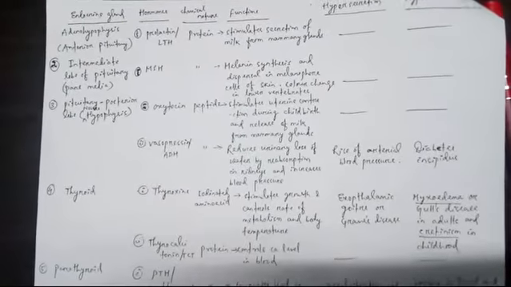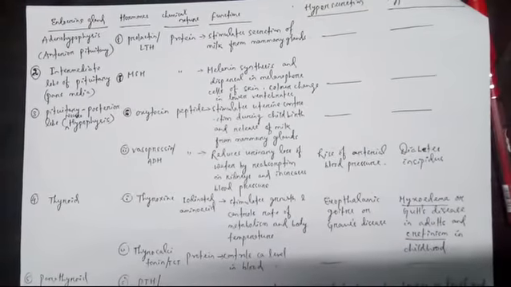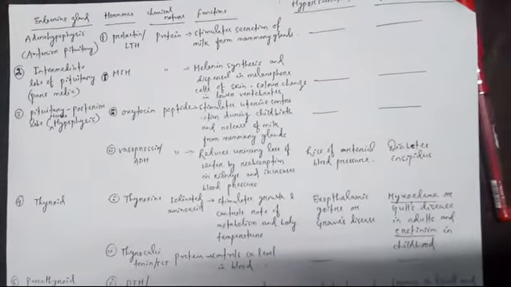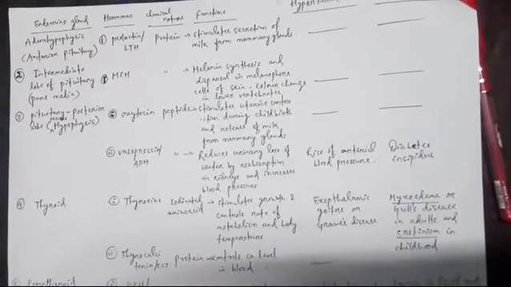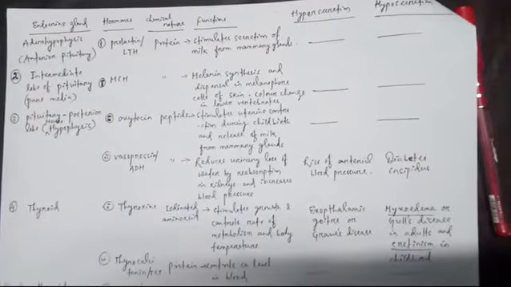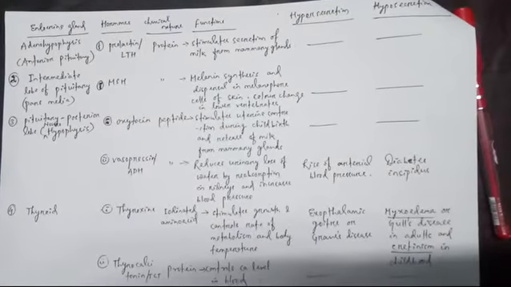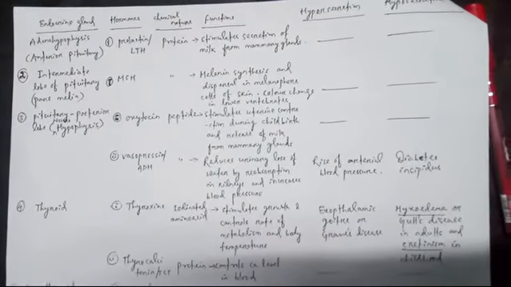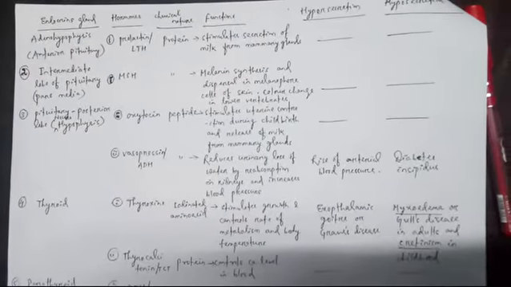Then second, see here, intermediate lobe of pituitary. Means this is the middle lobe or the pars media. It releases only one hormone we have discussed, MSH. That is MSH is melanocyte stimulating hormone. It is responsible for melanin synthesis and dispersal in the melanophore cells on the skin. Color change in case of lower vertebrates is also caused by MSH hormone, melanocyte stimulating hormone. And these hormones don't have any side effects.